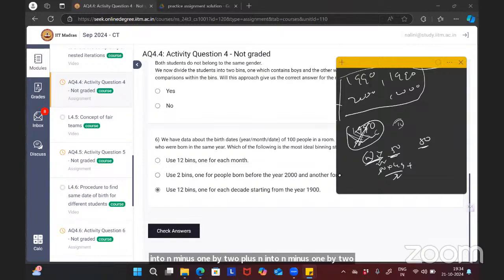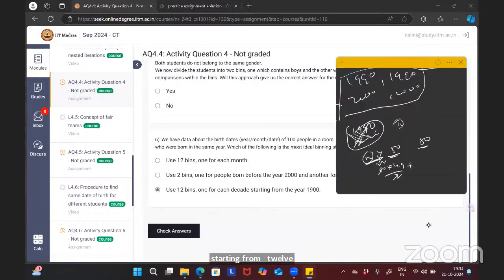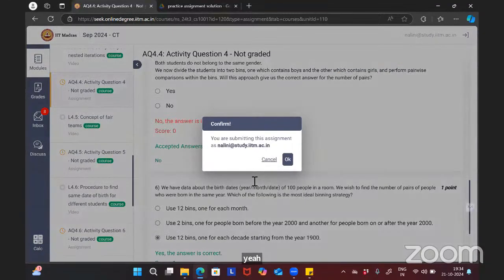But if you use 12 bins, one for each decade starting from 1900, then they are distributed, like 10 in each bin. Then how many comparisons? It won't be 100, it's 100 divided by 12. So the number of people per bin will be like 8 or 9, something like that. So the number of comparisons will be less. Yeah, so the number of comparisons will be less. So that's why I said this.